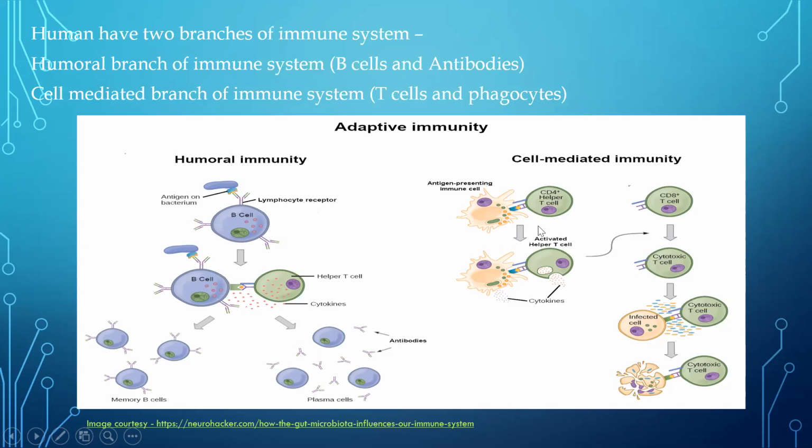Did you understand? So T helper cells are very important. Once a T helper cell gets activated, it is going to activate other immune cells. Now our immune system is ready to fight against the infection. Then TC cells are basically going to destroy a particular target. Can you see this? This is the infected cell. They have caused destruction. That means this particular cell has been destroyed completely from the body. So this is cell-mediated immunity, where we have T cells and your phagocytes.